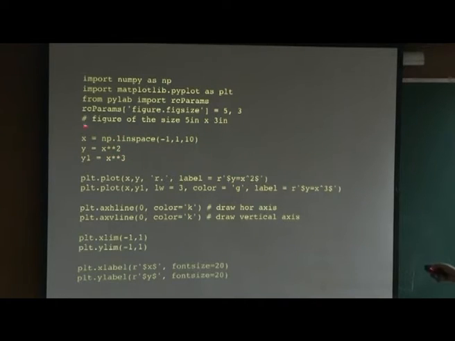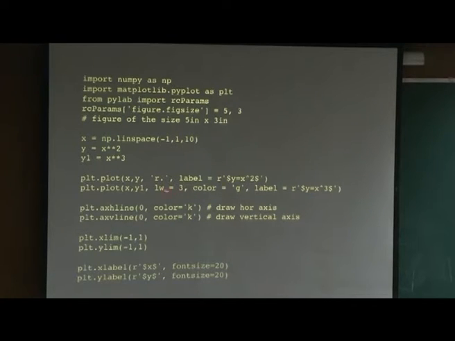Now, I want to plot x comma y with a function as x squared. So, I first create a NumPy array from -1 to 1 with 10 points. y equals x squared and y1 is x cube. I will plot two of them in the same plot. So, plt dot plot x comma y is going to plot x comma y with red dots. You can choose different colors. If you do help of plot, you will find the syntax for different colors. Blue is b and black is k and so on.